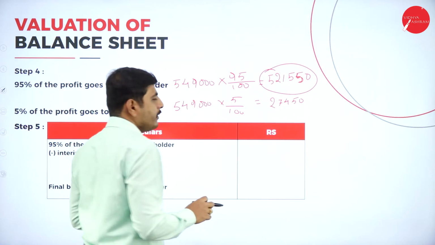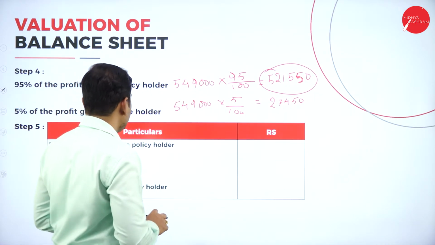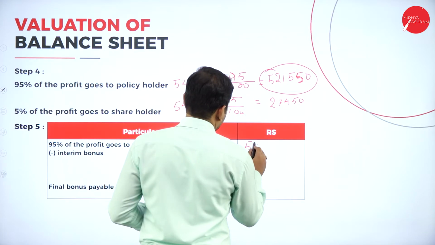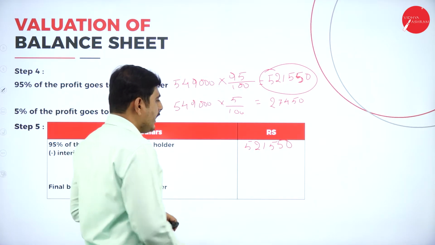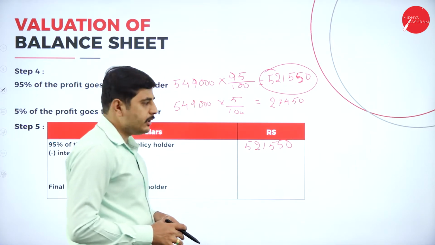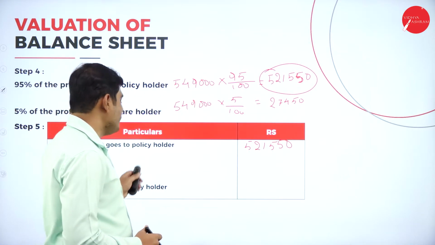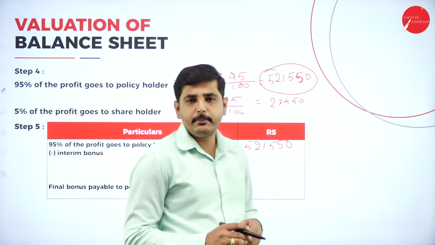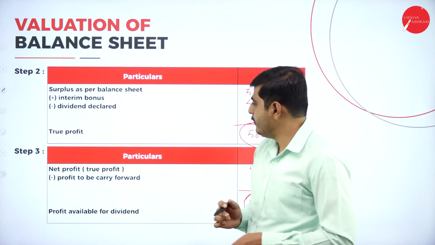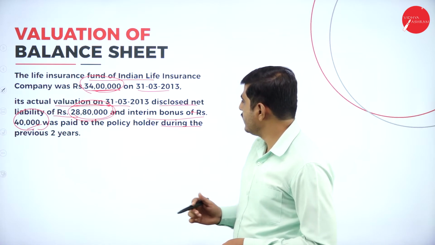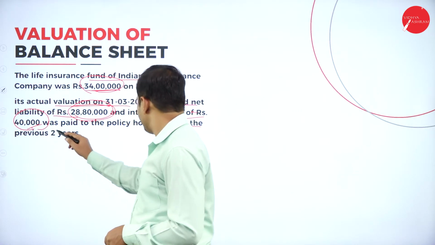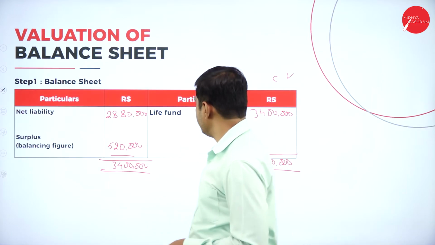Now let's take this amount. This is the amount we will pay to the policy holder: 5,21,550 minus the interim bonus. Interim bonus means what we have paid in the middle of the year. What is the interim bonus here? 40,000 is the interim bonus.